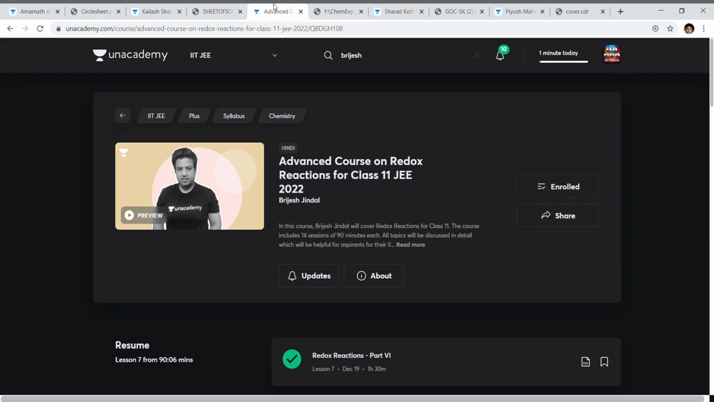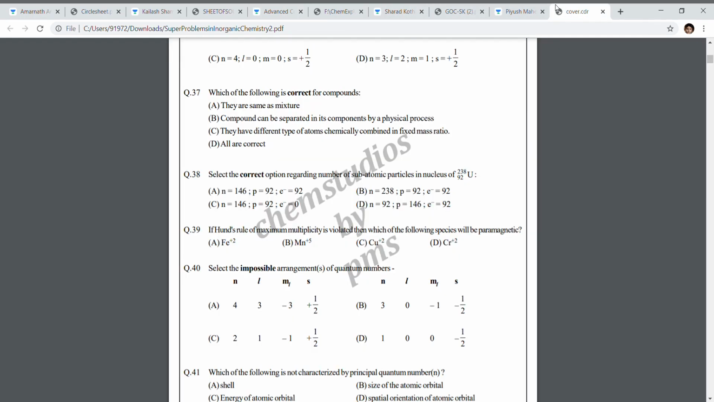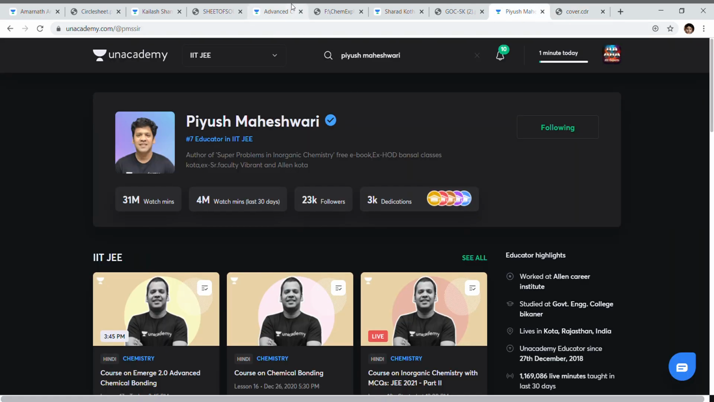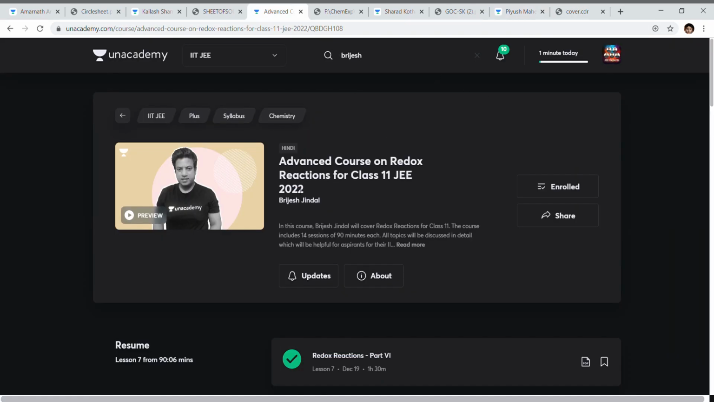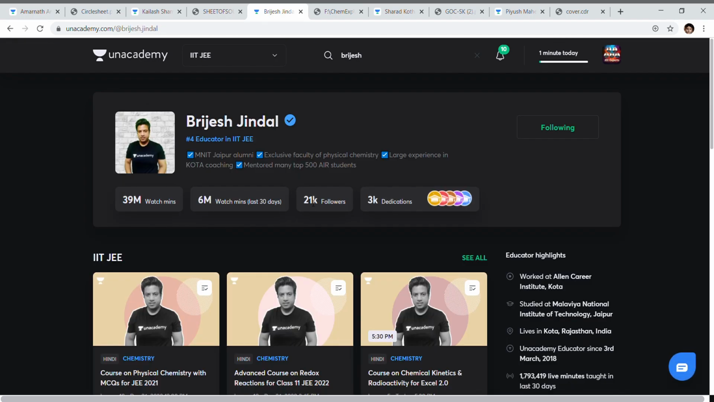Now let's go to our chemistry team. The best chemistry team on Unacademy Plus is the Chemistry Expert team, which is Brijesh Jindal, Sharad Kothari, Piyush Maheshwari. Brijesh Jindal sir teaches very well. His notes are so good that if you study from those notes, you will fall in love with physical chemistry.